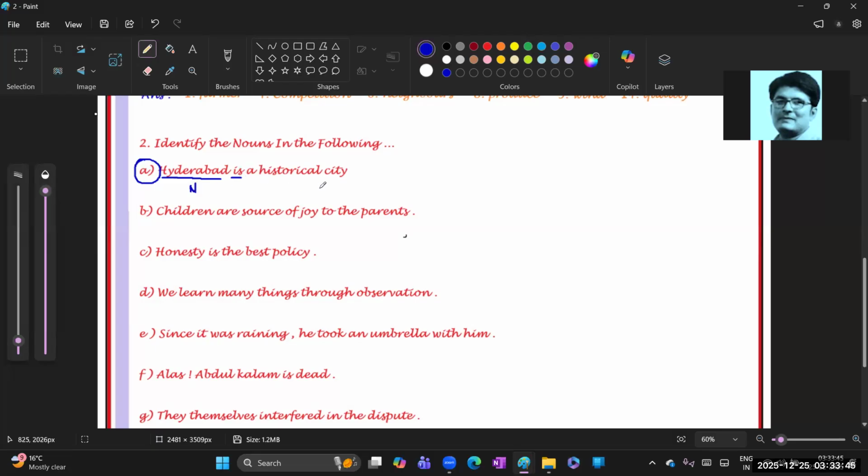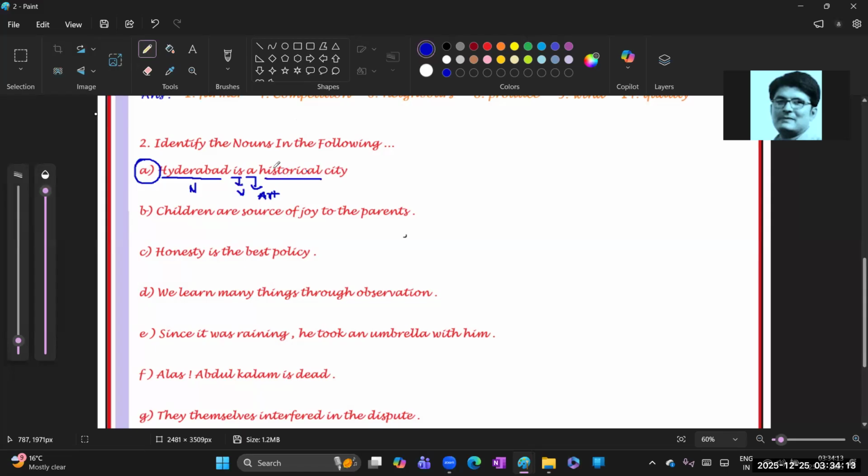Along with nouns, I'm going to explain the remaining parts of speech a little bit. Is denotes a verb. From our childhood we have been learning that a and the are articles.